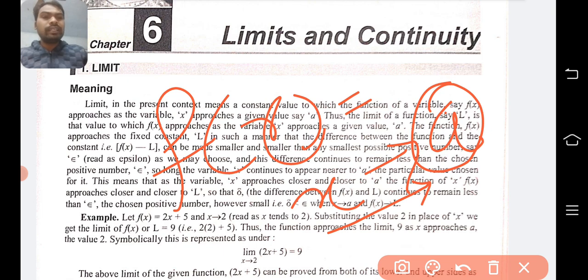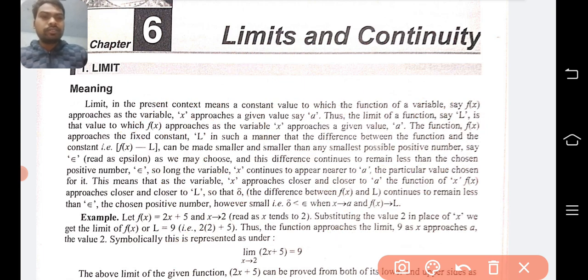If that x value approaches that particular constant value, then we can have a particular constant value of the functional value, or the value of the function. In that case, we can say the limit exists. Thus a limit of a function, say L, we can say it is L.